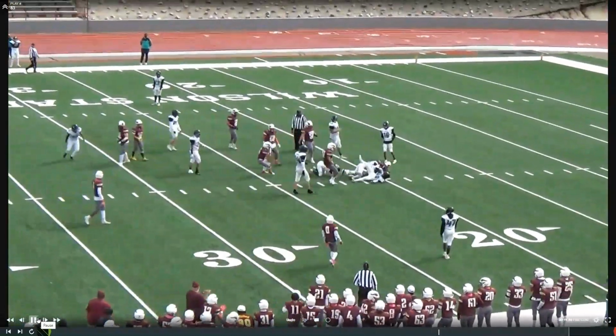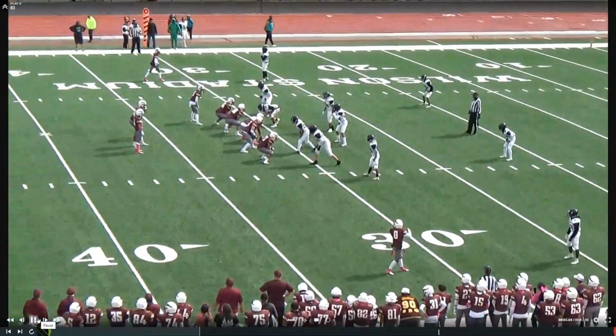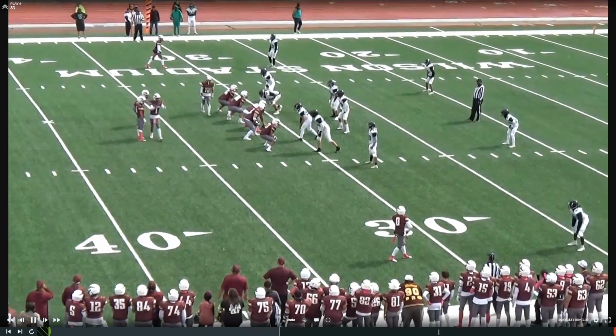And so, first off, there was a foul on this play for illegal formation, which I'm glad we got. It looks like we have 5 in the backfield. 1, 2, 3, 4, and 5, or maybe this guard was in the backfield, but either way, they have a foul on this play for illegal formation. But really, the real foul here is an illegal shift.